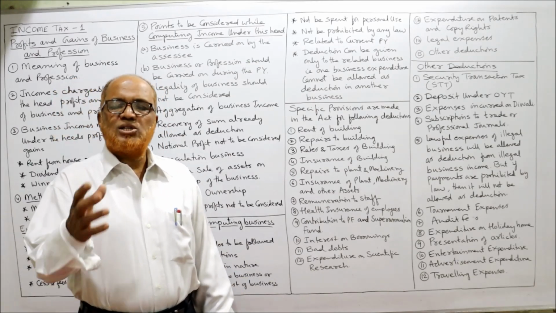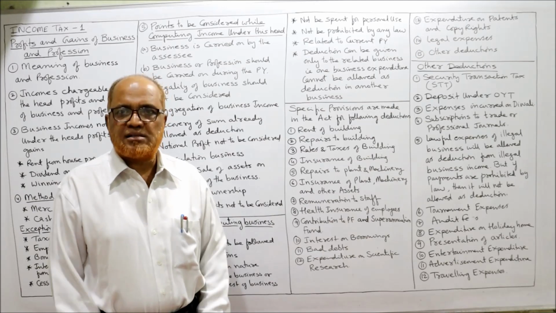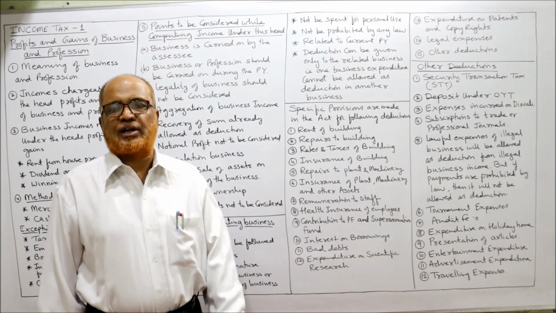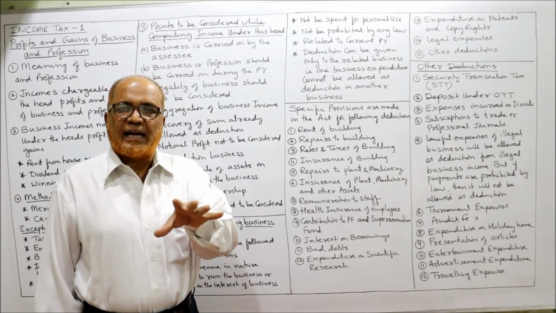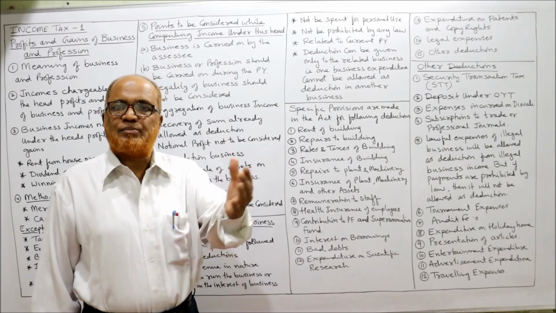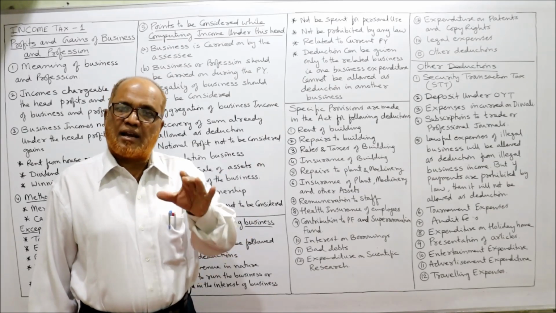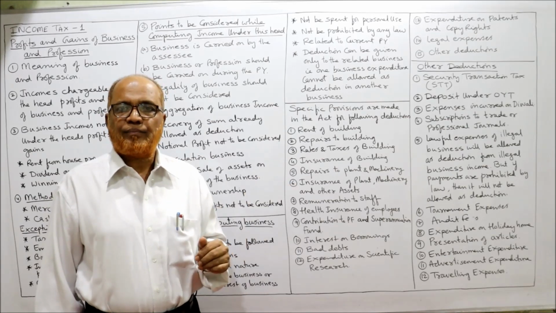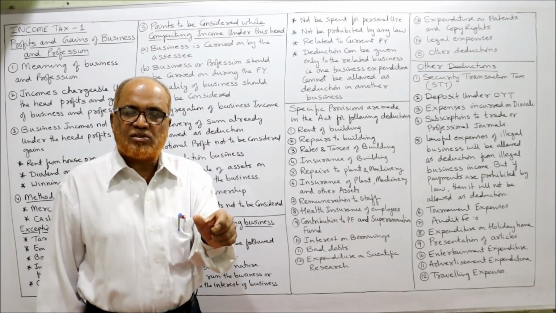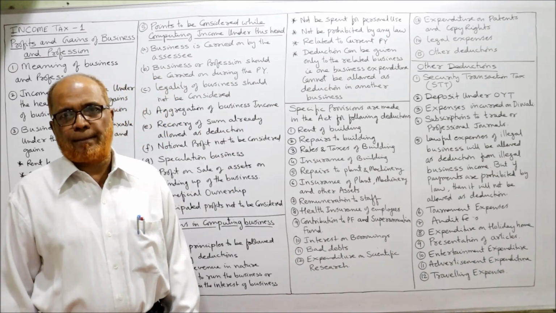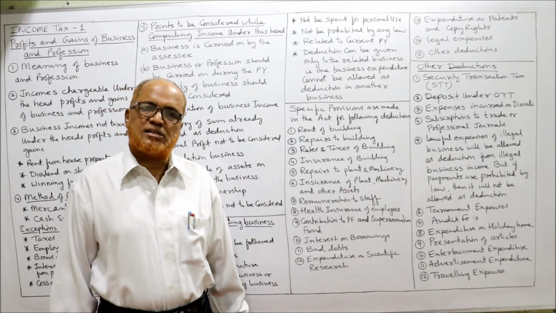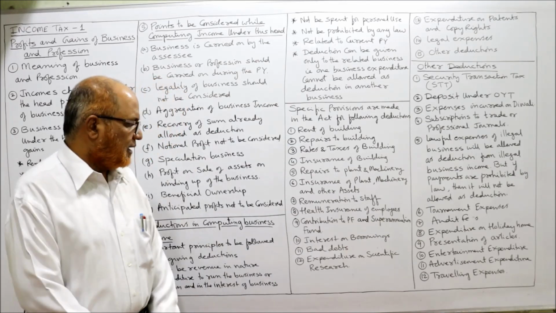Bad debts. The debts which are irrecoverable are called bad debts. And regarding bad debts, Income Tax Act says bad debts will be allowed as deduction on satisfying some conditions. Some conditions are given: that the assessee has taken all steps to recover the amount, the assessee has recorded the sales earlier, and bad debts are written off in the books of accounts. If all the conditions are satisfied, then bad debts will be allowed as deduction. But in problems, we assume that the assessee satisfies all the conditions and he will get the deduction of bad debts.